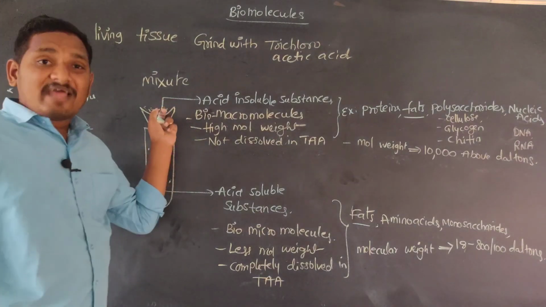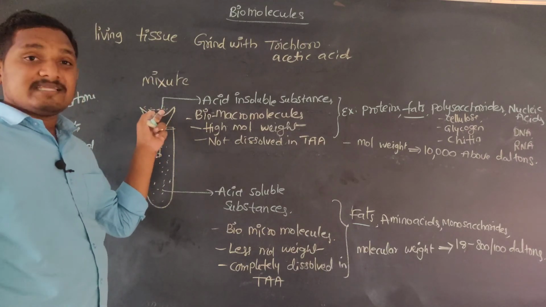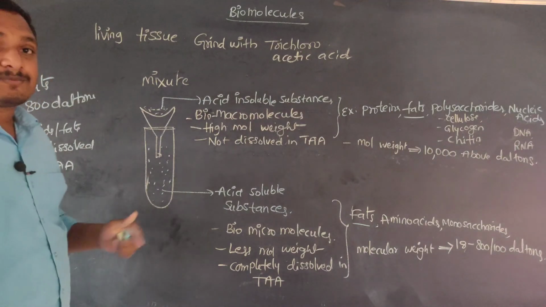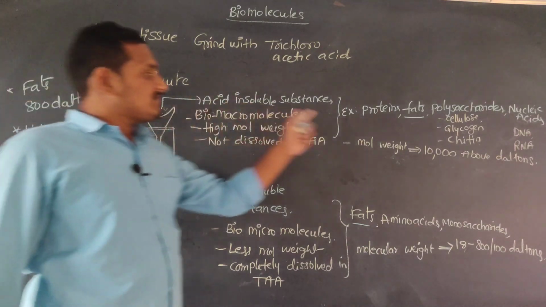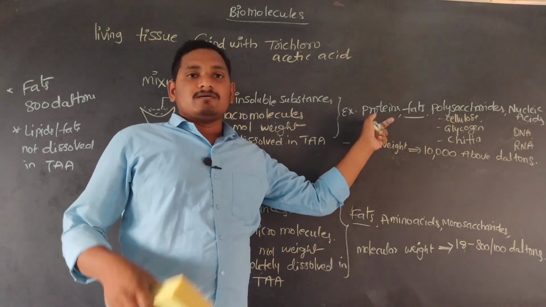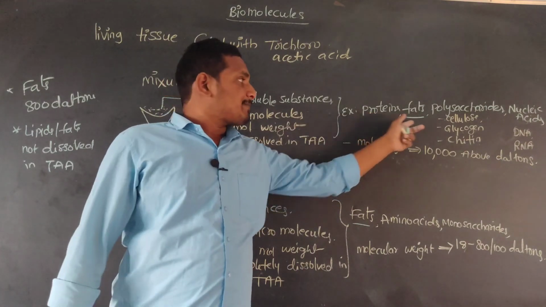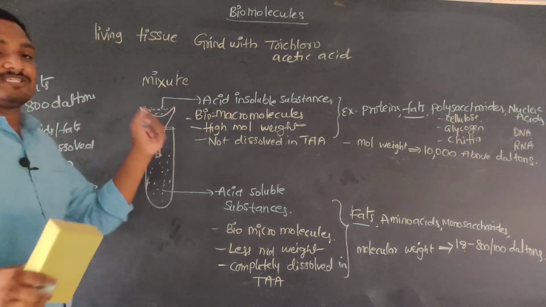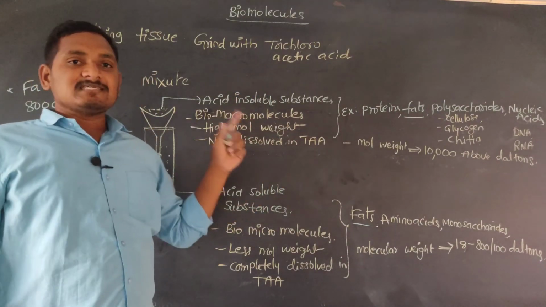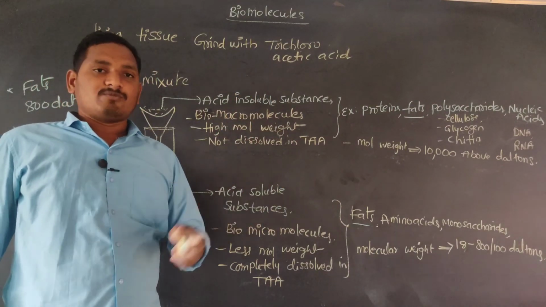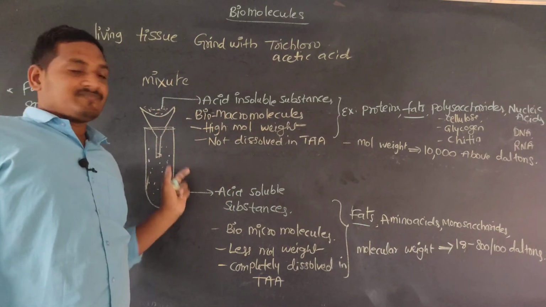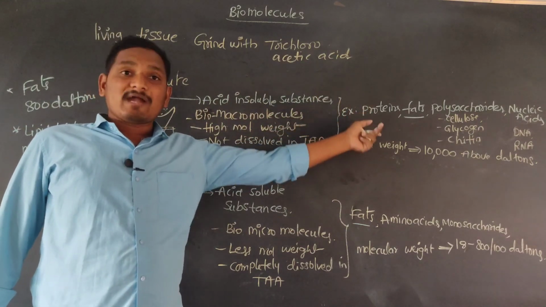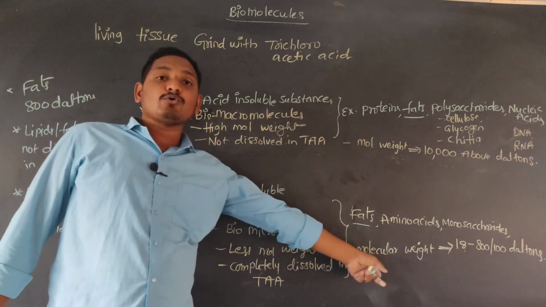That fat fraction or lipid fraction is arrested outside only. When mixed with trichloroacetic acid, these fractions form vesicles, and the vesicles do not enter inside, so they are arrested outside. That is why they come under biomacromolecules, while according to molecular weight they are micromolecules.